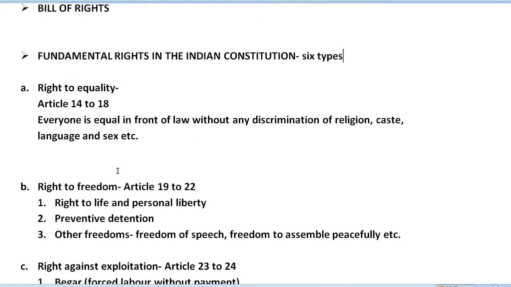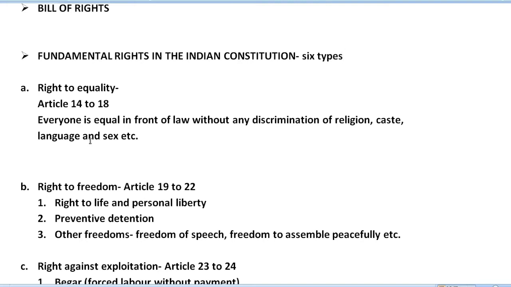We are going to discuss under which article we are getting all these rights. First of all, we have the right to equality. Which right do we have? First of all, we have the right to equality, and under Articles 14 to 18 we have this right to equality, and here there are various types of rights.